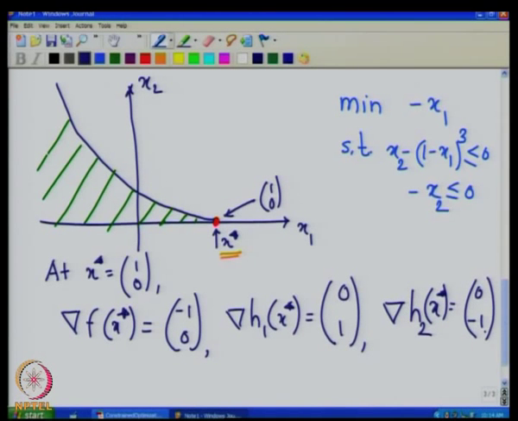Now, let us plot these on this figure. The gradient of f at x star is pointing in this direction, and the gradient of h1 at x star is pointing in this direction, and the gradient of h2 at x star is pointing in this direction.